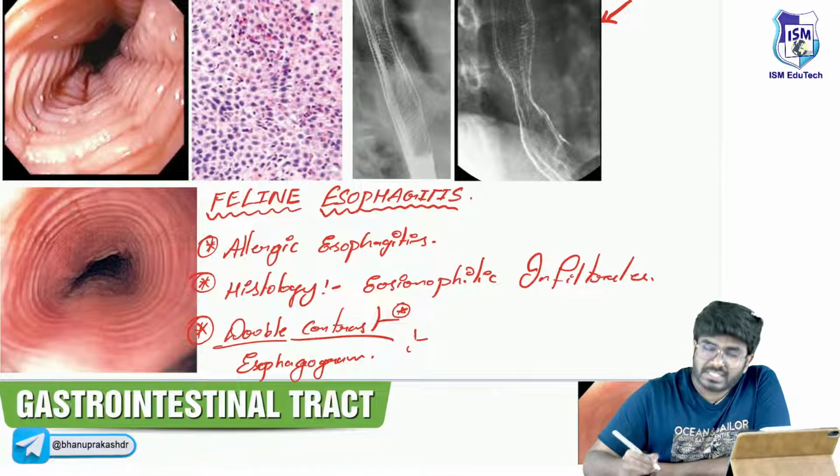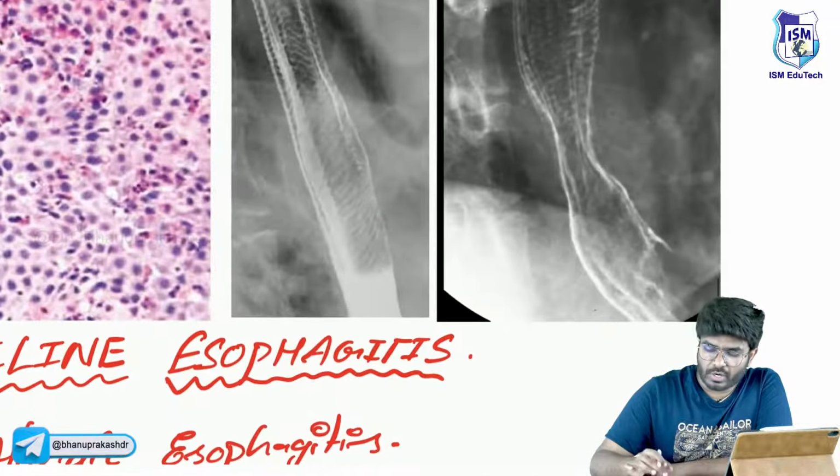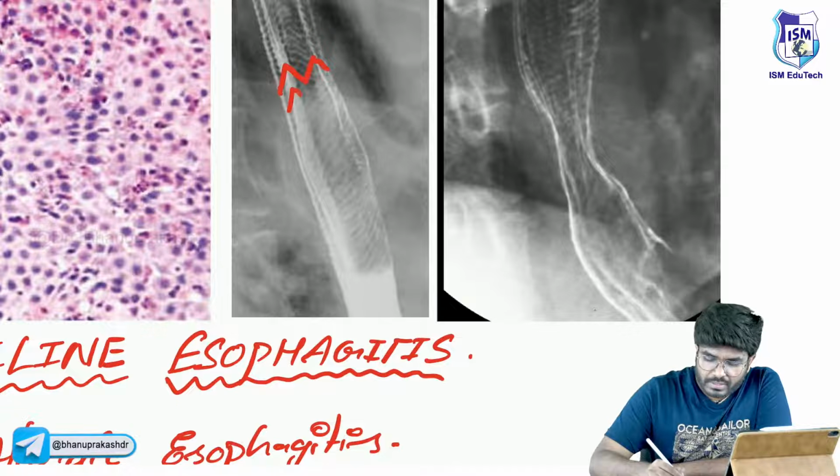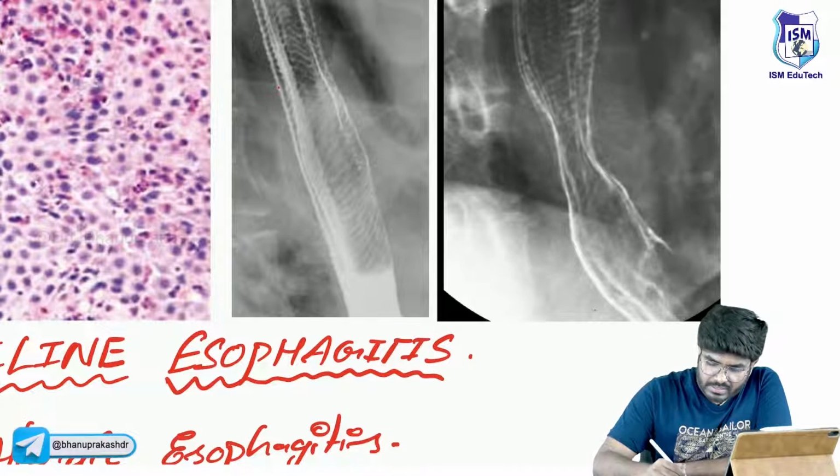Now, on this double contrast esophagogram, what kind of appearance is seen? Herringbone pattern. Okay, you just check what exactly is the herringbone pattern. You will understand on the internet, herringbone pattern, sir. Here you are able to see this herringbone pattern, sir. They are just like herringbones.